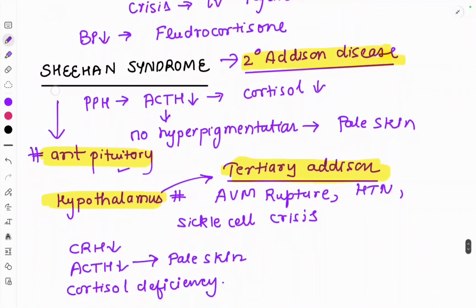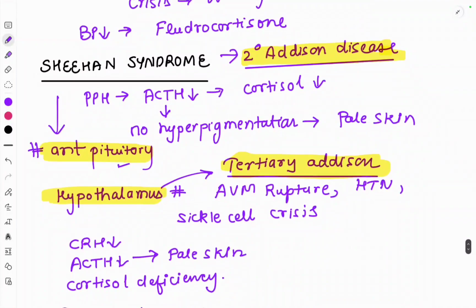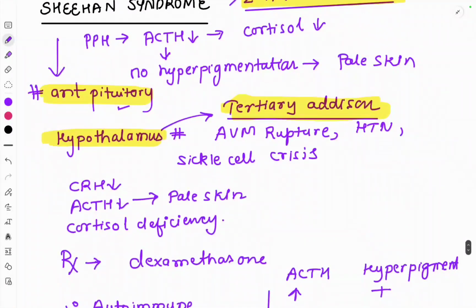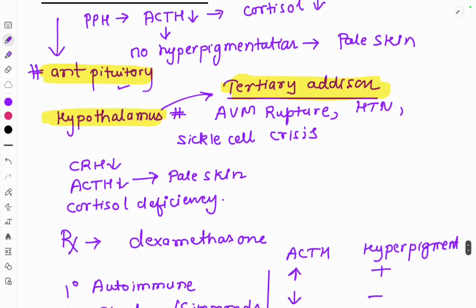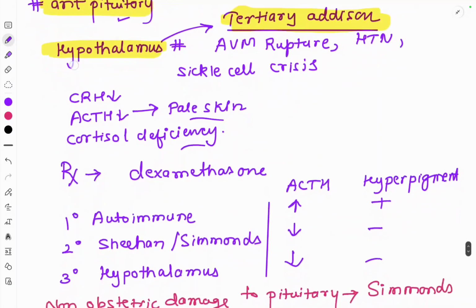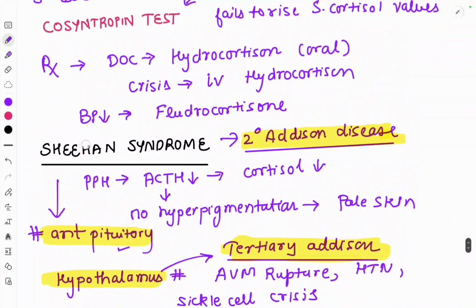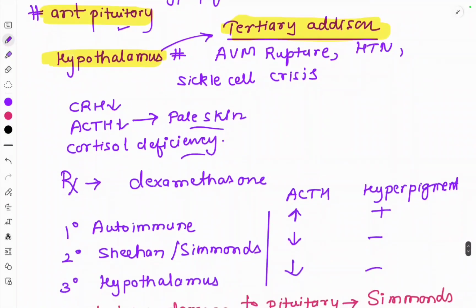The next, tertiary Addison disease, is damage to the hypothalamus. The secondary Addison disease was damage to the anterior pituitary. Tertiary is damage to the hypothalamus: AVM rupture, hypertension, sickle cell crisis. CRH is decreased, ACTH is decreased. So here also we will not be seeing any features of hyperpigmentation. The patient will present with pale skin. Cortisol deficiency will be there. The treatment is dexamethasone. In primary Addison's we were using hydrocortisone, but in secondary Addison's we use dexamethasone.